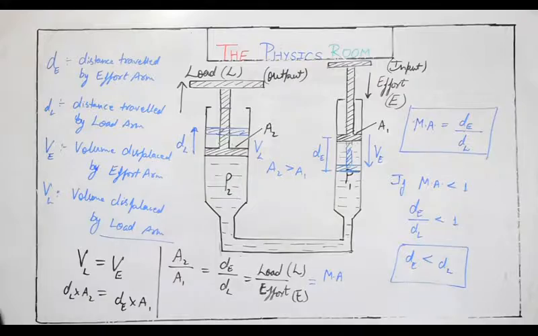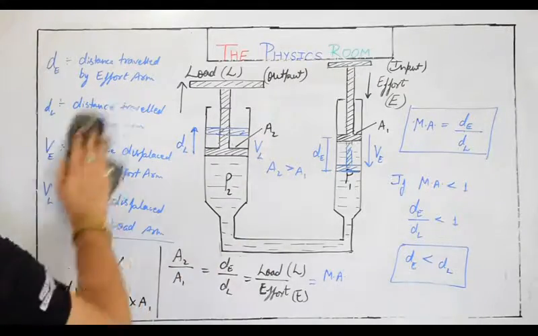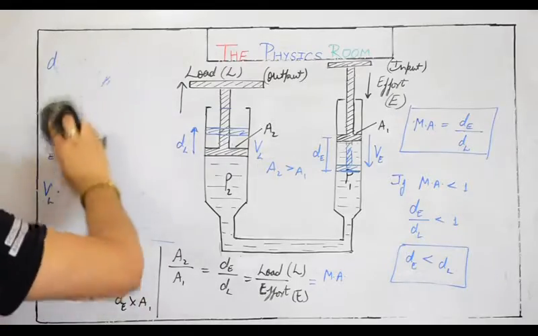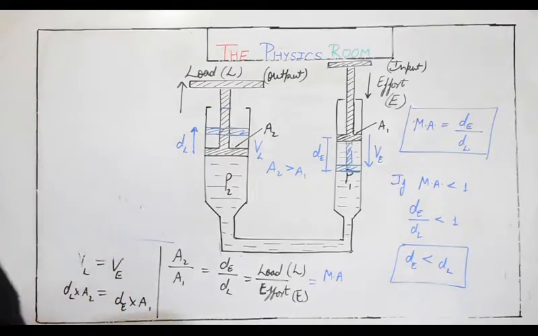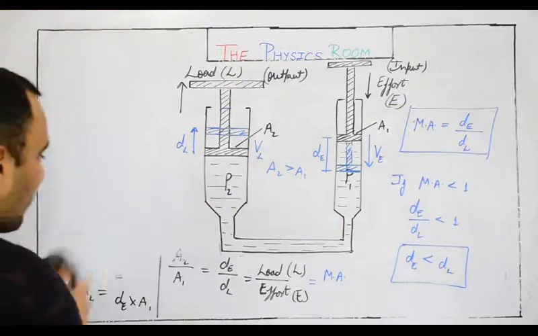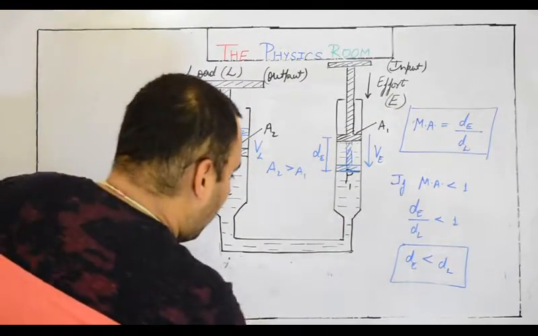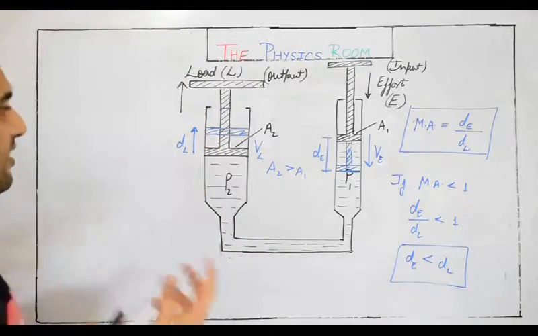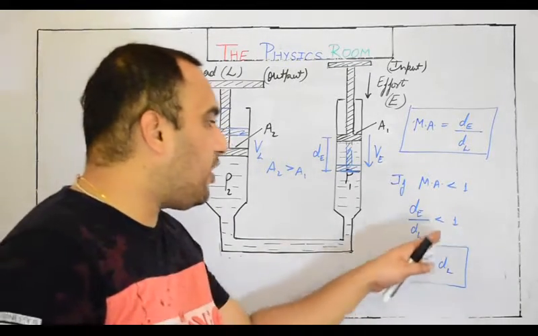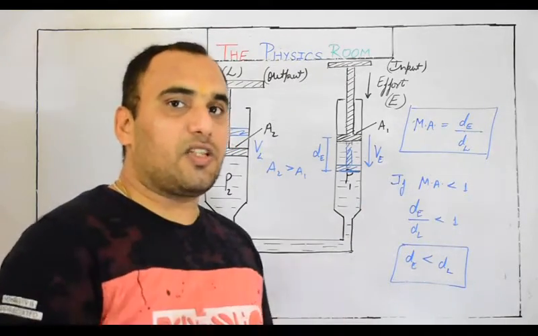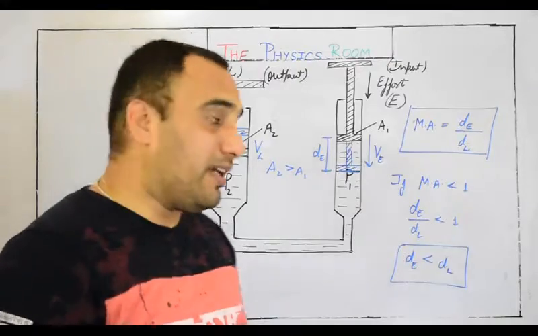Now, what does it mean actually? You may copy this also. With the help of the hydraulic lift, we have derived another formula for mechanical advantage, and it will help you understand the meaning of mechanical advantage less than 1. Greater than 1 we have discussed: such machines are called force multipliers.